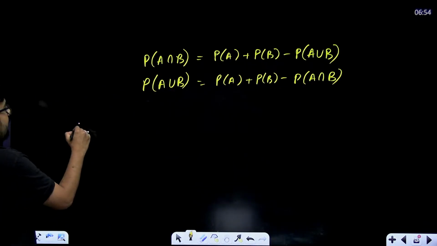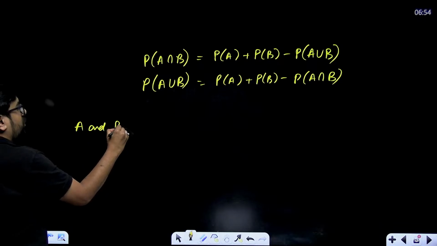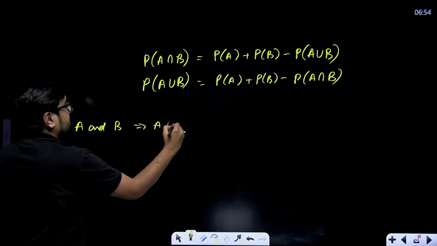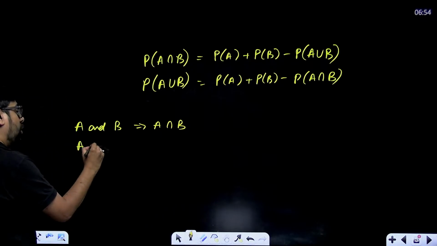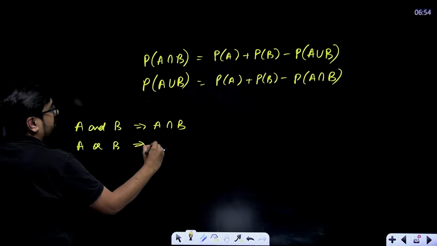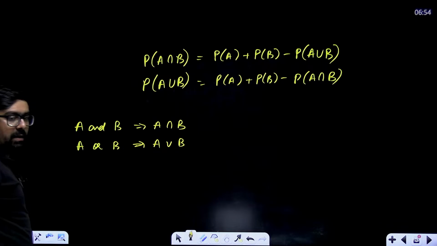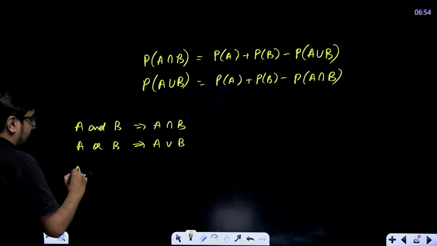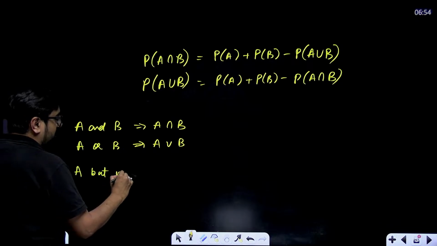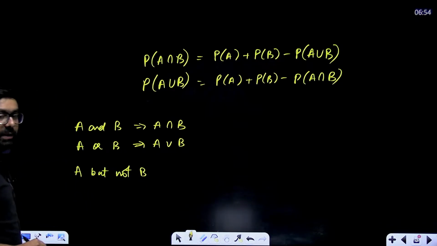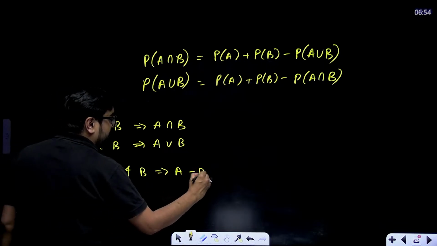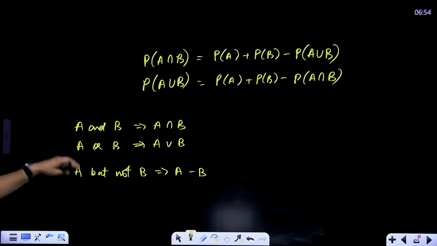Whenever A and B is written, whenever two events and between and is written, this means you are finding A intersection B. If A or B is written, this means that you are finding A union B. Okay. A but not B. Suppose you have written A should happen but B should not happen. A but not B means A minus B, simply. Suppose you want probability of this to happen but this not to happen. That means A minus B.